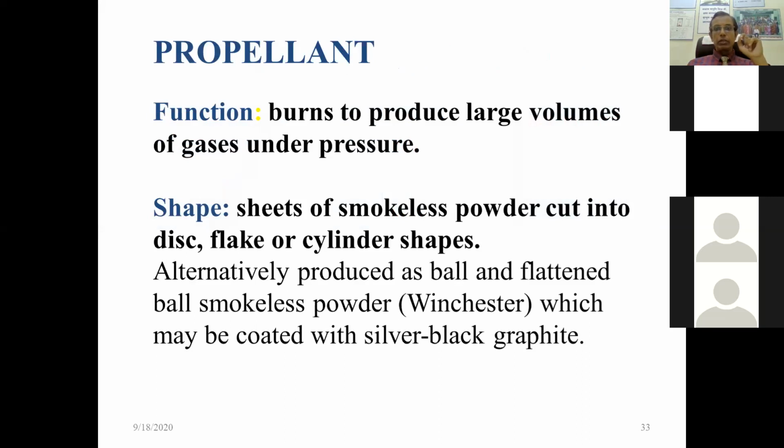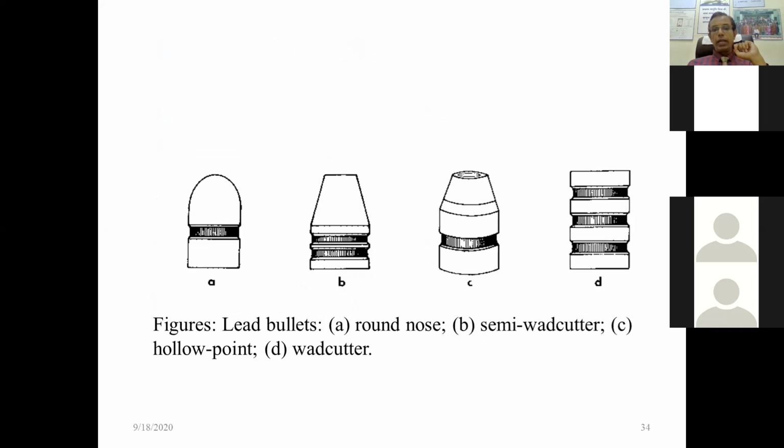Propellant function: it burns to produce a large volume of gases under pressure. Sheets of smokeless powder are cut into discs, plates or cylinder shapes. Alternatively it is produced as a ball or flattened ball smokeless powder, which may be coated with silver black graphite. Lead bullets are either round nose, semi wadcutter, hollow point or wadcutter.